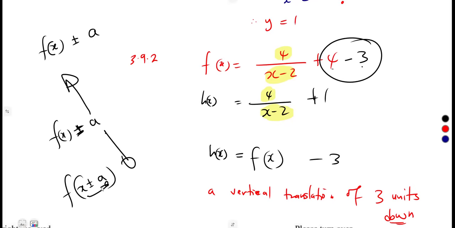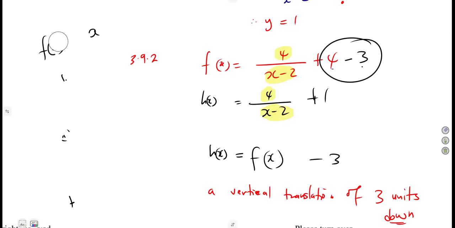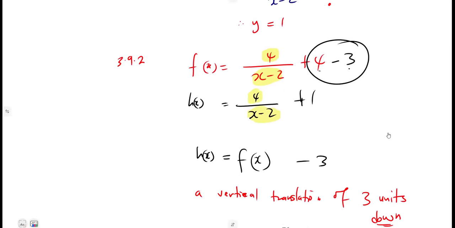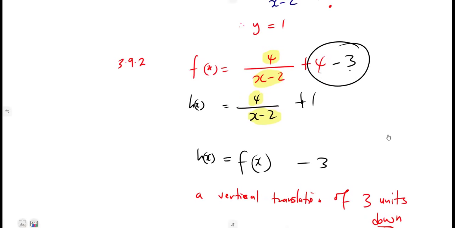But if it is f(x) on its own, then plus or minus something outside your f(x), that is a different thing. Those ones are horizontal, this one is vertical. So there are two types that are totally different in terms of presentation. So do not confuse your answers.